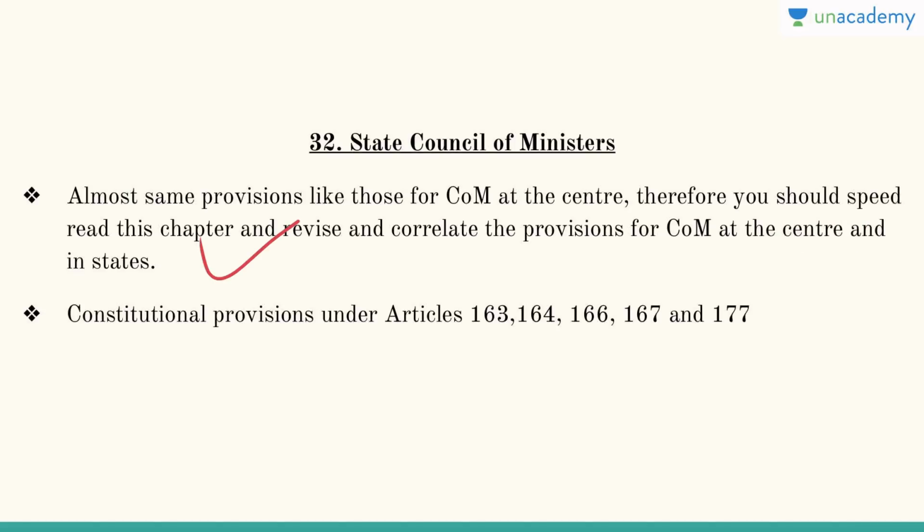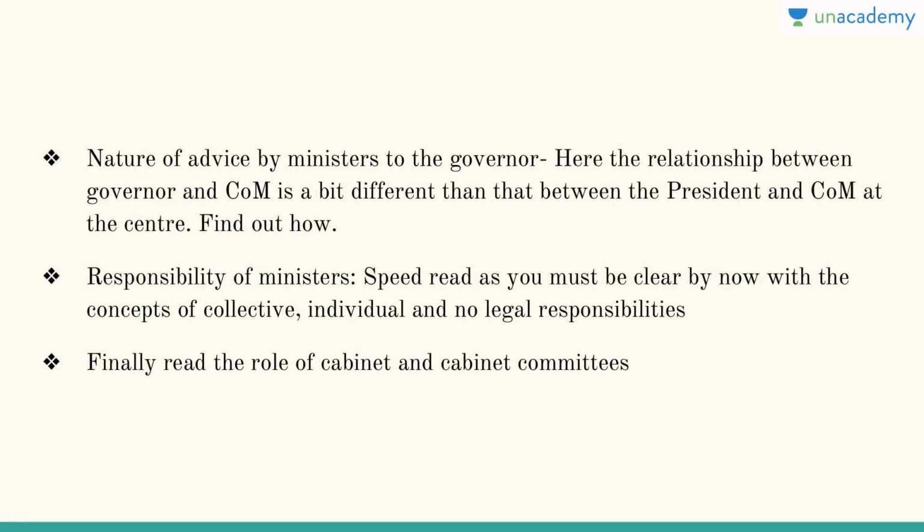And constitutional provisions, try to study under article 163, article 164, article 166, article 167 and 177. Then it is very important to understand the nature of advice by ministers to the governor. So here the relationship between the governor and council of ministers is a bit different than the relationship between the president and the union council of ministers at the center. So try to find out why this relationship is different, how it is different, what are the parameters which make it different or same, etc.